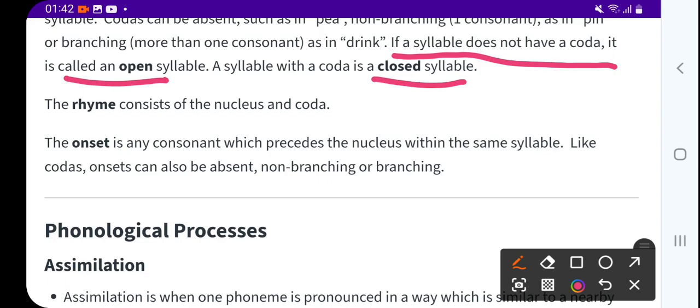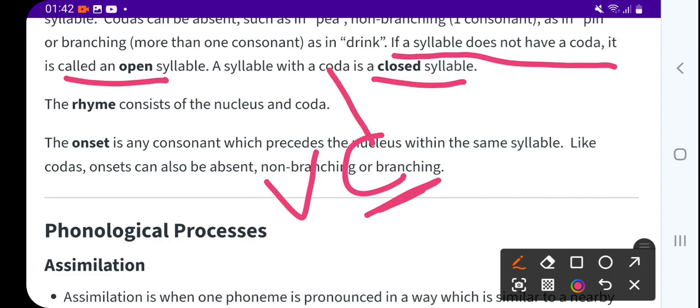So coda means, to simplify, a word which ends with a vowel is an open syllable, and a word which ends with a consonant is a closed syllable, because here the coda is there.